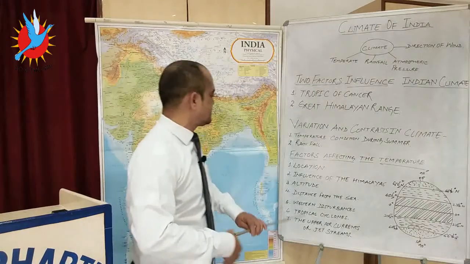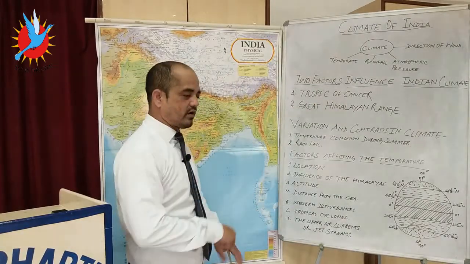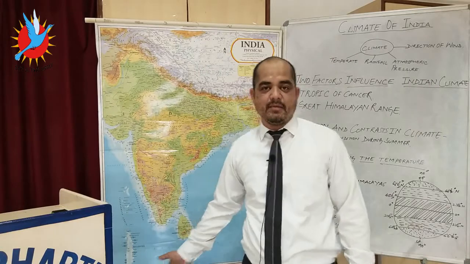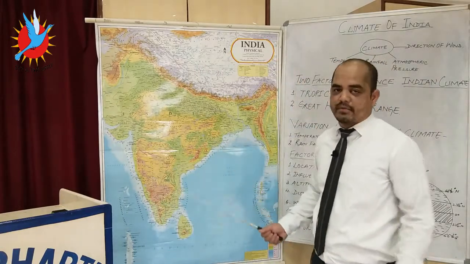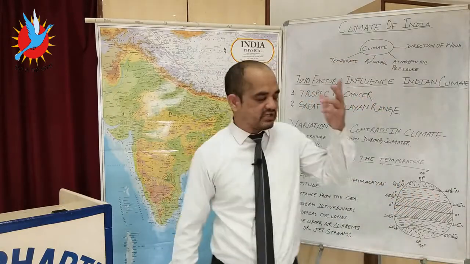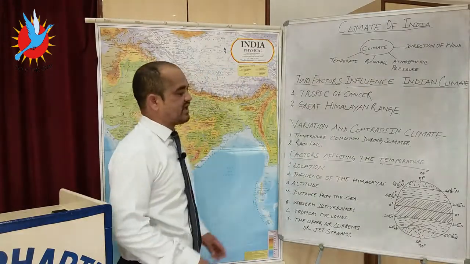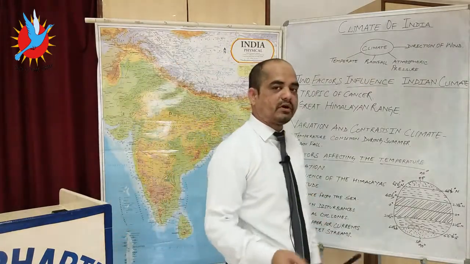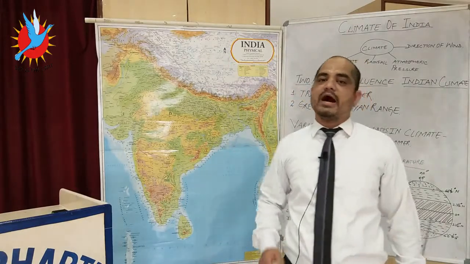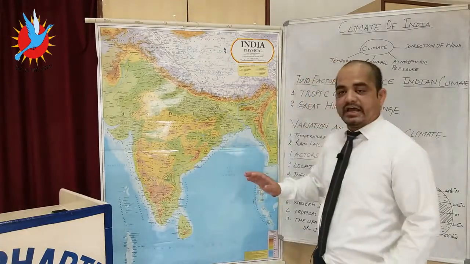Now the next one is the influence of the Himalaya. I have already discussed the Himalaya. The Himalaya is known as the perfect climatic divider. The Himalayas play a very important role in the climate of India. The third point is the altitude. When we talk about altitude, it means we are talking about the height above the sea level. So be aware of that.